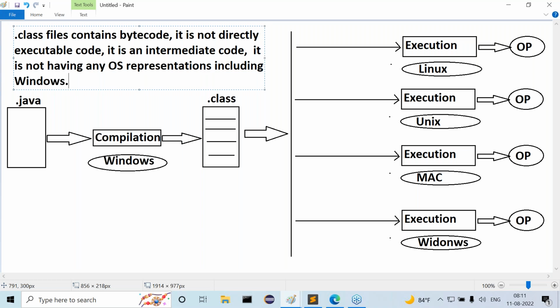All of you observe carefully what I'm telling you. First we compile our Java program on Windows and we get a .class file. That .class file I want to execute under the Linux operating system, under Unix, under Mac, and under Windows. Observe carefully.